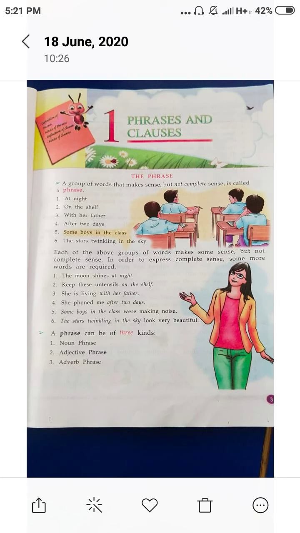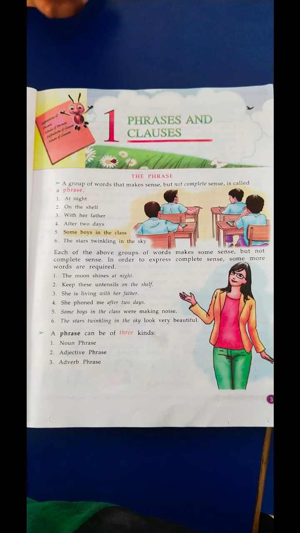Now see the third one. "With her father." પપ્પાના સાથે. But who is with her father? We don't know. Here some more words are needed.